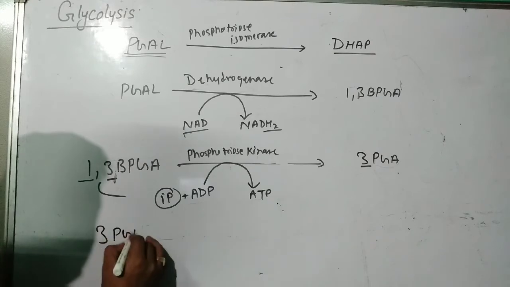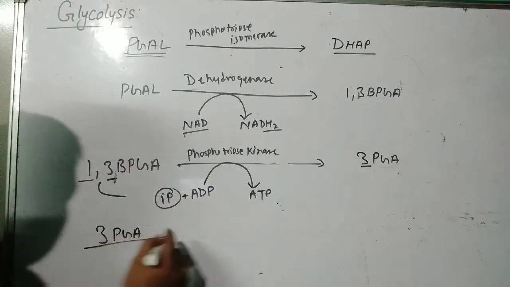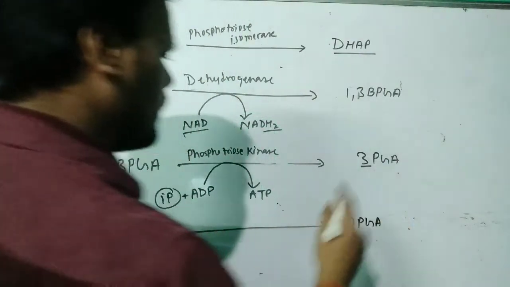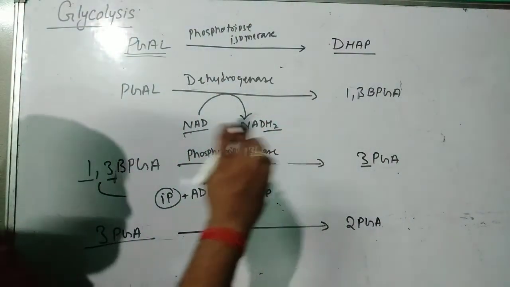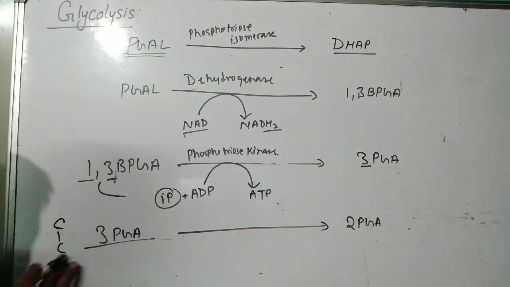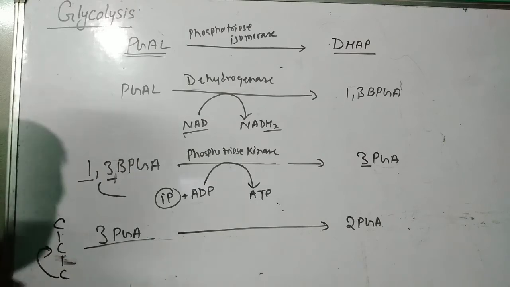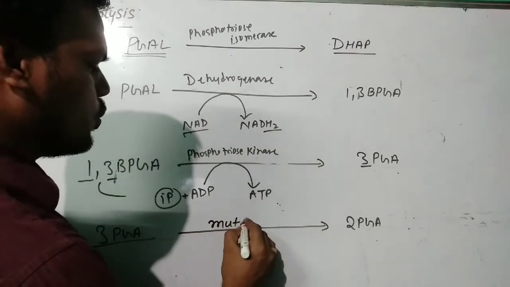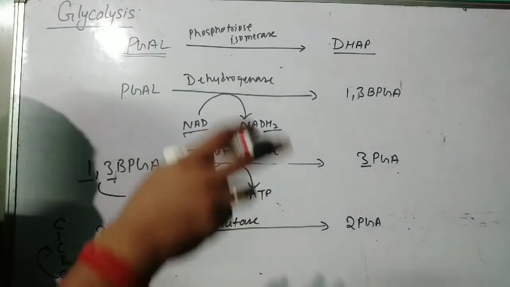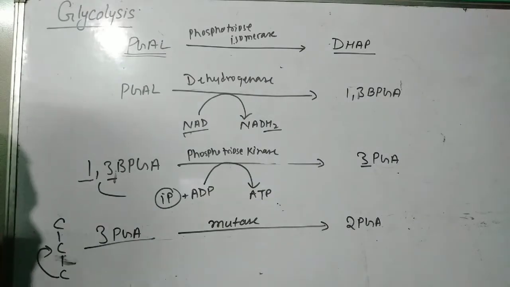In 3-PGA, 3-phosphoglyceric acid, the third carbon atom has a phosphate group, and here it is converted into 2-PGA. That means the second carbon has the phosphate group. It means from the third carbon the phosphate group has shifted to the second carbon. So we are using an enzyme mutase. Mutase enzyme is used to transfer a group from one carbon to another carbon in the same compound. Now we will see.